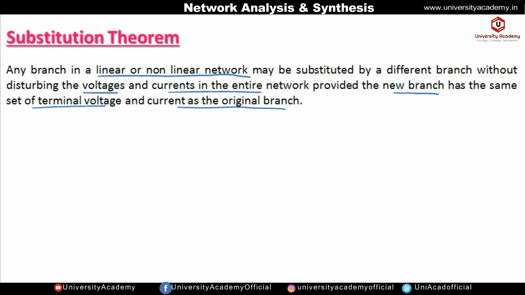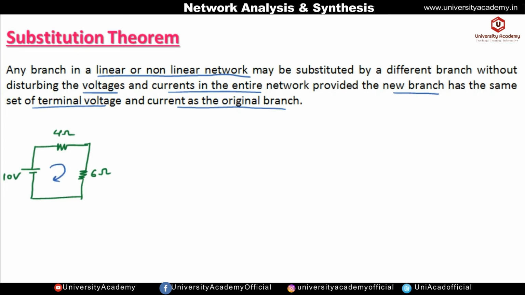Suppose I am taking a simple circuit which is consisting of an independent voltage source and two resistances. One is, suppose, 4 ohm, and the voltage I am taking is 10 volt. Okay, and suppose this is resistance 6, so this is 6 ohm. I have taken two resistances and one independent voltage source. Now what is the current flowing in this circuit?